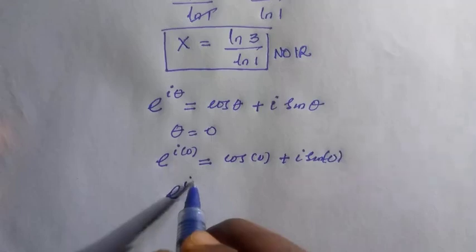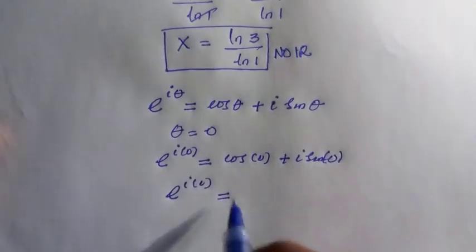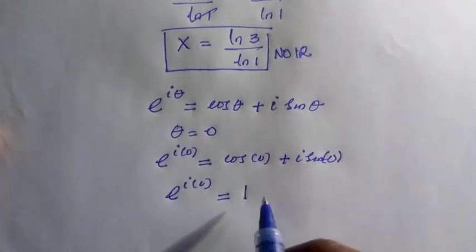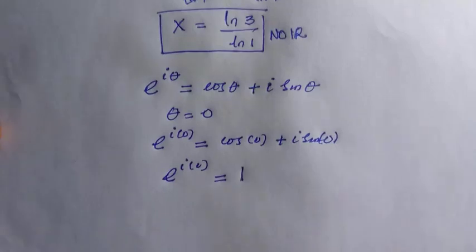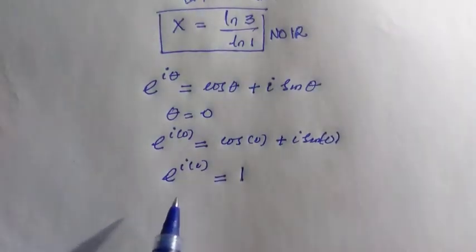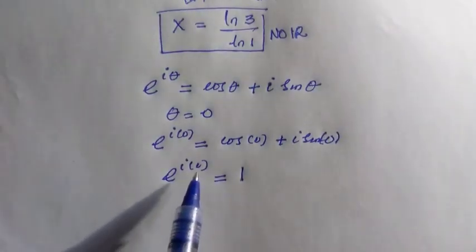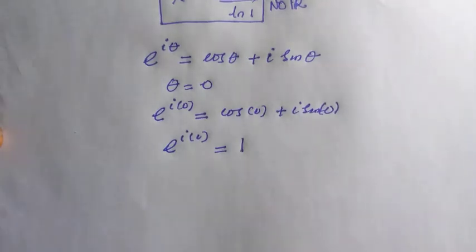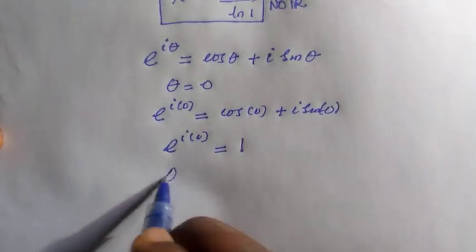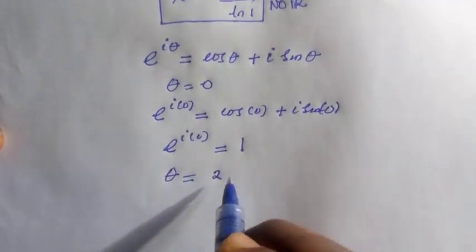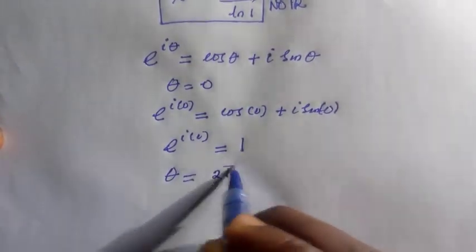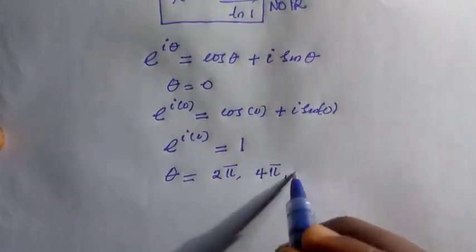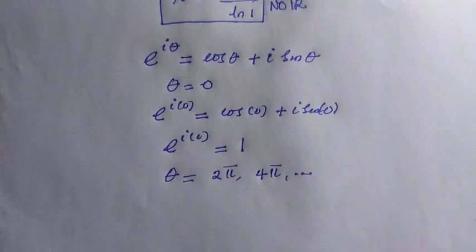When we plug in cos 0, that is 1, then the whole of the sine part also becomes 0. And it doesn't stop here, because this is also true for when the value of theta equals 2 pi. It's also true for when the value of theta equals 4 pi, and it continues like that.